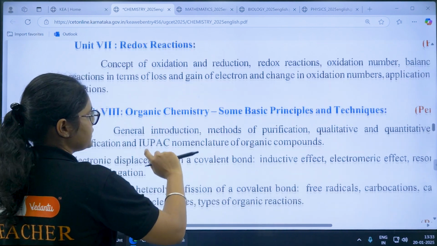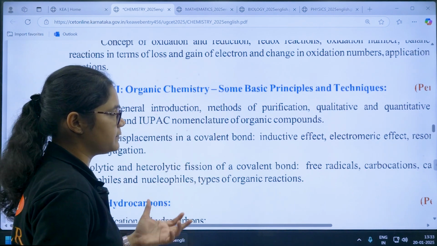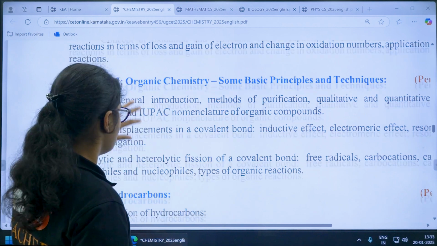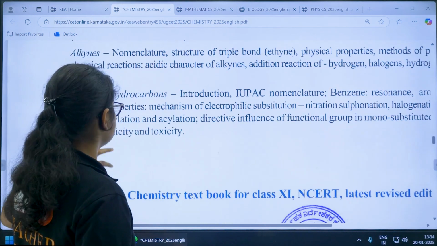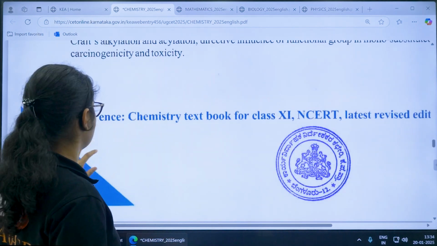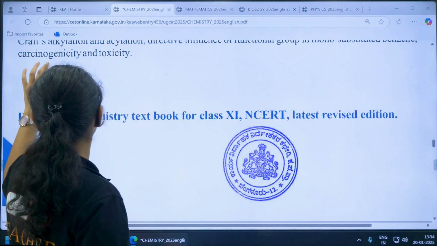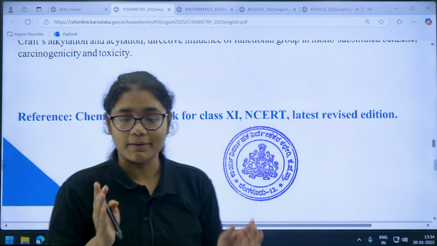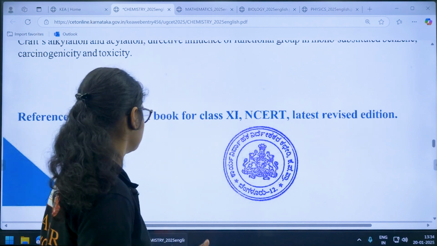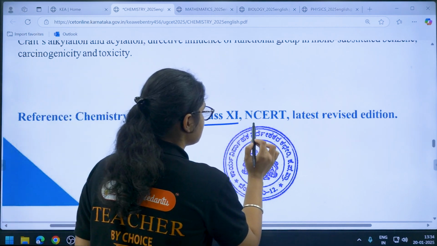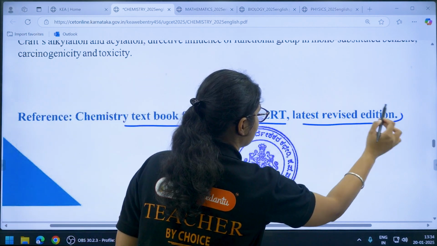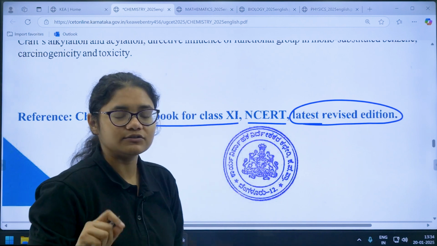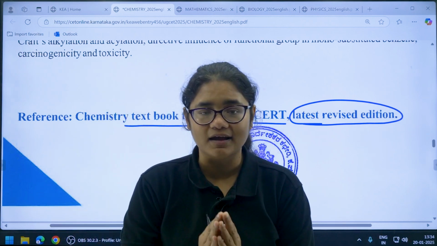Then redox reaction, then organic chemistry, some basic principles and techniques, okay. Next you have hydrocarbons. Then going forward, this is a very important book, the reference, okay. Please make note of this one. What is the reference book recommended by KEA for this examination? Chemistry textbook for class 11 NCERT latest revised edition. So please students, you do not have to refer any other book.